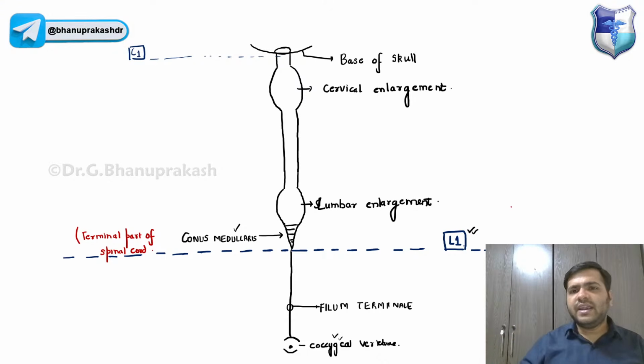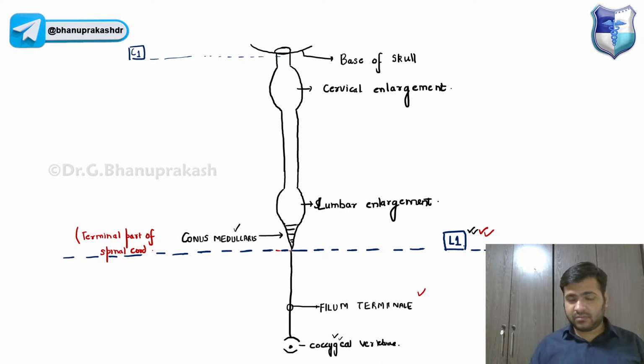The spinal cord ends at the level of the L1 vertebra, at its lower border. The spinal cord ends as the conus medullaris, and the thin extension of the conus medullaris is called the filum terminale. So the spinal cord finishes here.